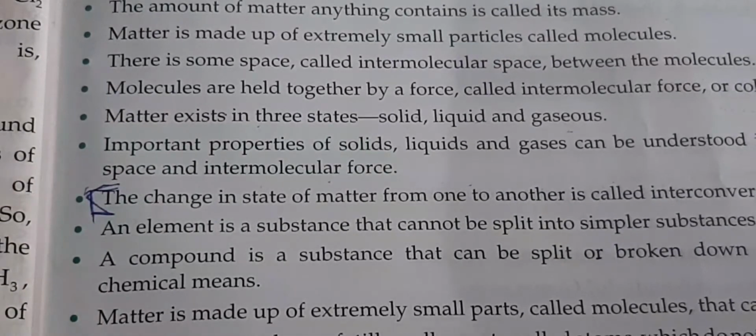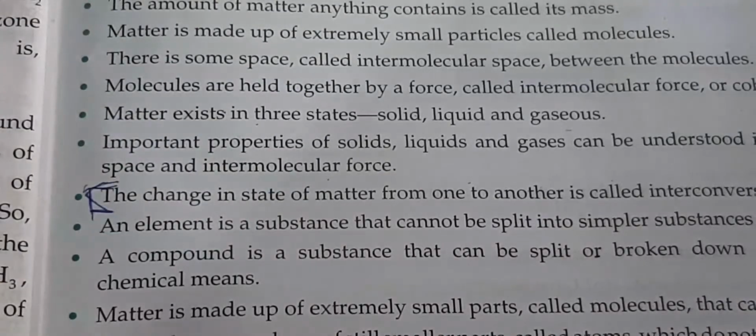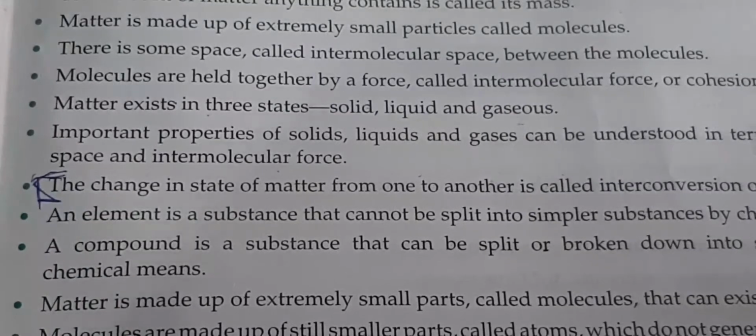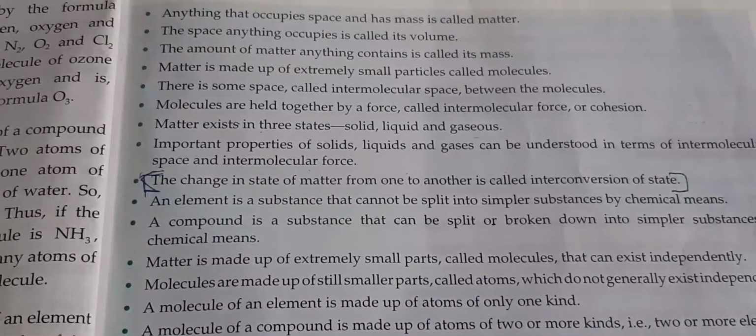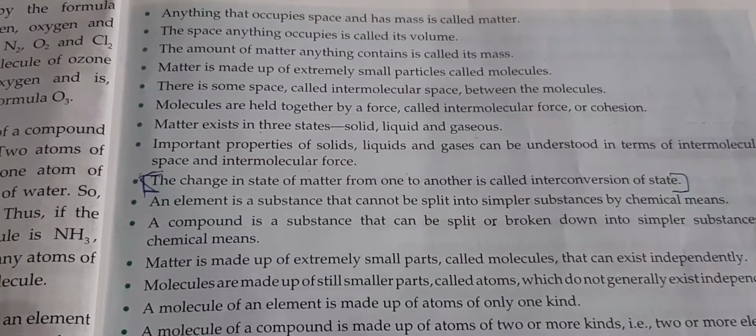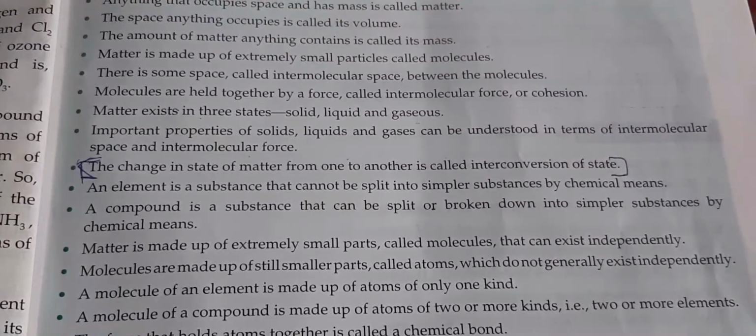Matter exists as solid, liquid, and gas. The important properties of solids, liquids, and gases can be explained on the basis of the space and the intermolecular forces between the molecules. The state of matter can be changed; we call it interconversion. An element is a substance that cannot be broken down into smaller pieces by chemical reaction. Compounds can be broken down into simpler substances.